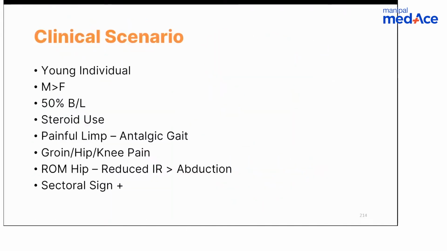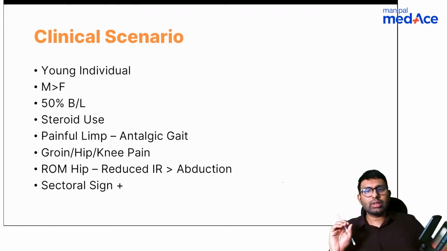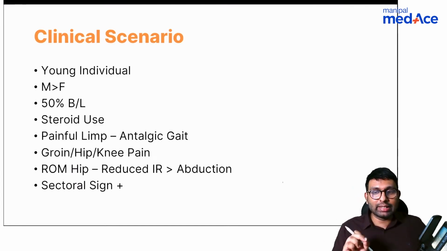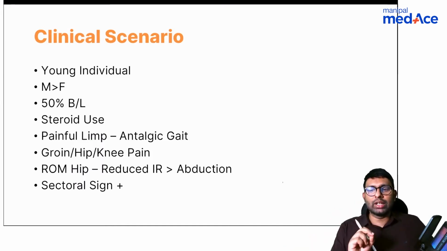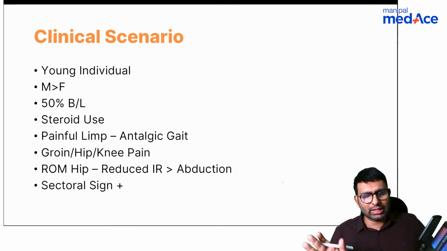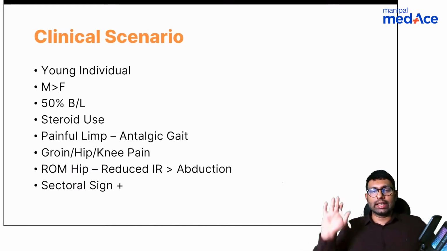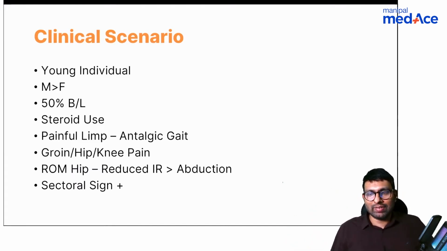Okay, so clinical scenario in a case of avascular necrosis is a young individual, male more than female, 50% will be bilateral. Steroid use will always be given, or most of the time is given in the options. Painful limb will be there, antalgic gait, groin, hip, knee pain, referred pain may be there. Range of motion, specifically they'll tell you that there is reduced internal rotation or also sometimes abduction, but main is internal rotation. And then sometimes they might give something called as a sectoral sign, which is positive. Let's not go into the detail of what it is, but these are all the features specific to avascular necrosis.